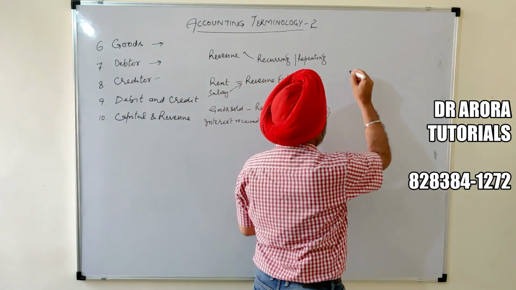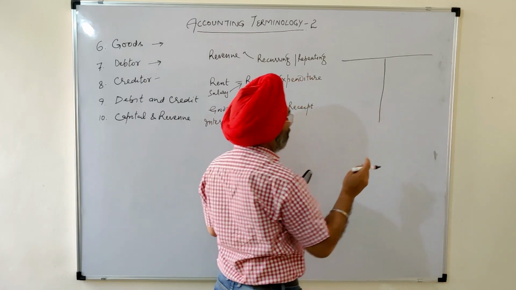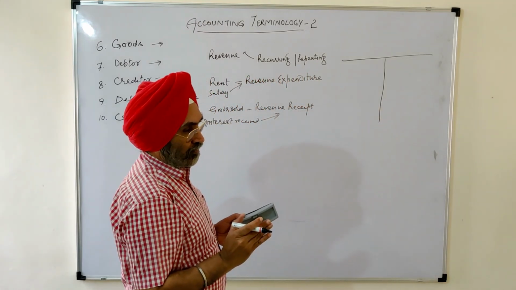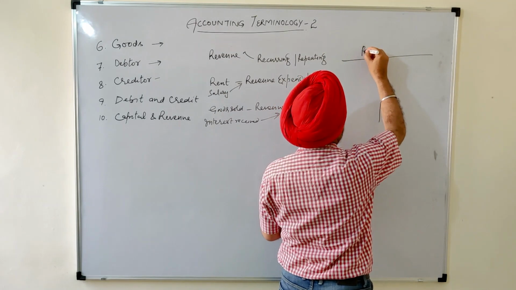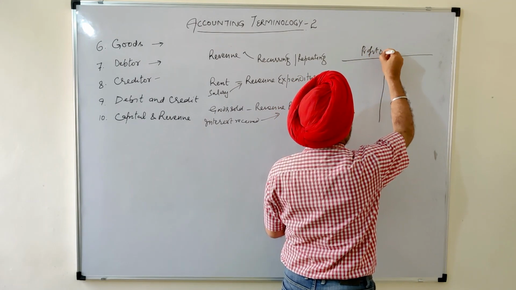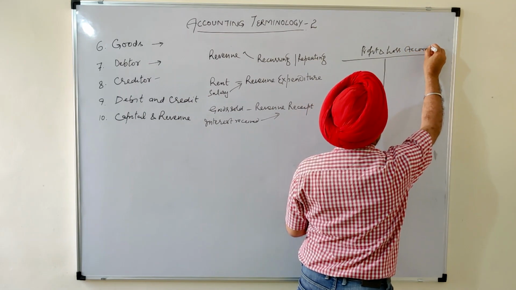In the summary part, we have discussed that we prepare two types of summaries. Summary in the form of income statement or profit and loss account, and summary in the form of a balance sheet.